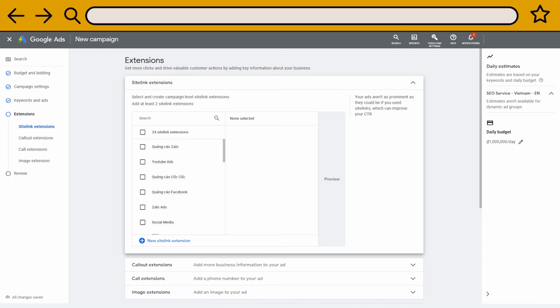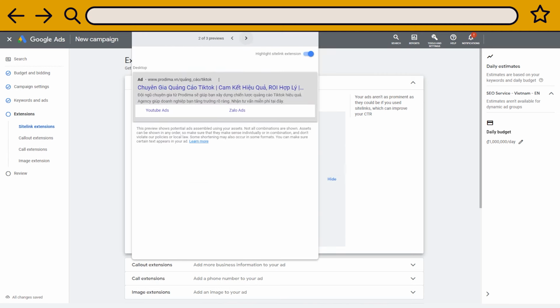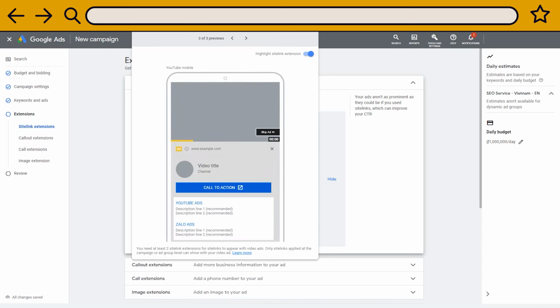The first section is the site links. Those are hyperlinks redirecting to other landing pages than the main one. It is convenient for online users who see your ads that you offer more than the service you advertise. You can input those site links manually, but I will just randomly pick 2 for this example. Click on the preview button to see what those ad extensions look like.